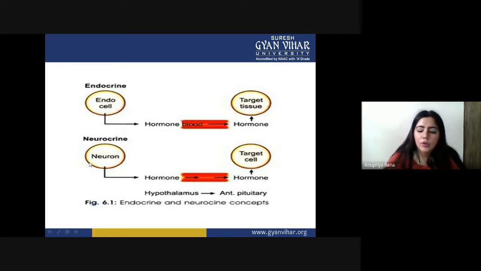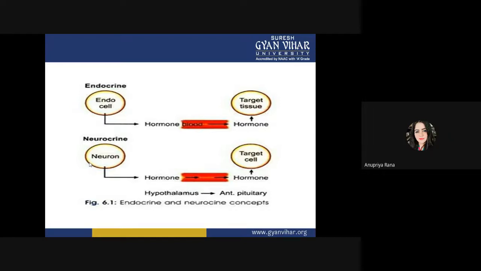Neurocrine is where a neuron has the potential to send a hormone to a specific target. In this, the neuron plays a stimulant role, the first process that has to be initiated for the transmission of the hormone. Neurons cannot directly send the hormone; they need intermediates to send hormones, which are very important in regulating all kinds of hormone activity inside the body. These important intermediates are the hypothalamus and anterior pituitary.